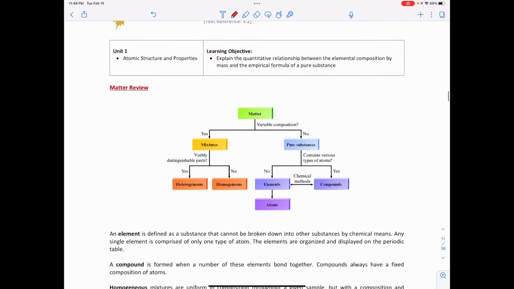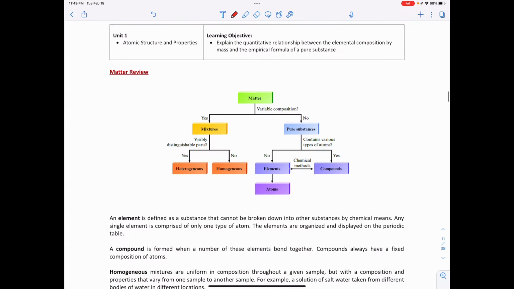Matter, oftentimes we can classify as two types, either a mixture or a pure substance. If we can see that there are multiple compounds or multiple substances, we know that's a mixture. Or if we know that in this matter there are different types of compounds, then that's a mixture as well. If we can see that there are different things in this mixture, then we call that a heterogeneous mixture.